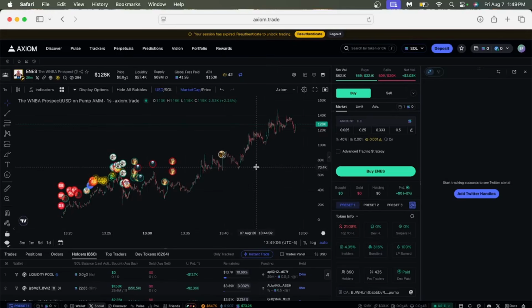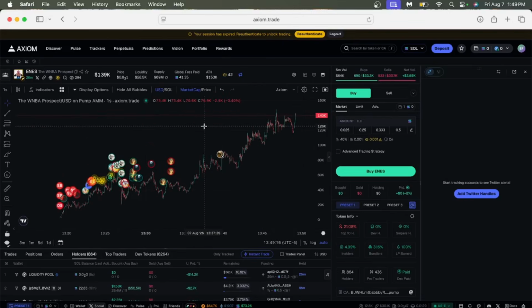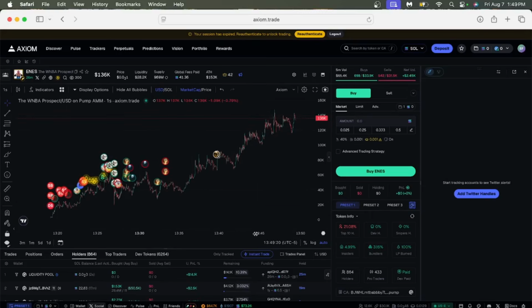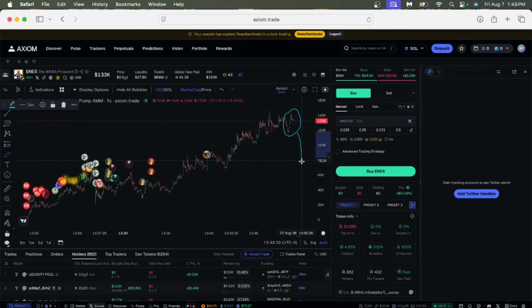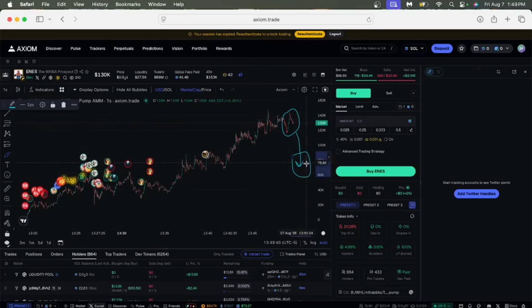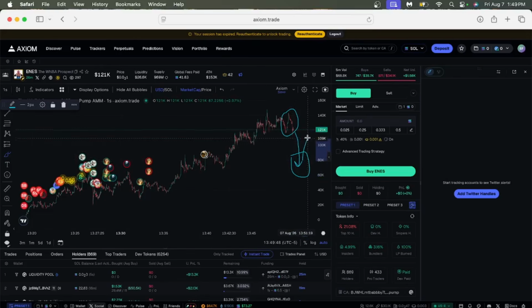So what we're actually looking for on buying on dips is something that goes down 30 to 50% on a good narrative that actually makes sense, where if it went down, you'd want to buy it, right? So let's just give this example real quickly. This price is currently sitting at 134K in this range right here. I want to see the price drop down to around this range. Let's just circle here. I want to see the price somewhere down here, and then I want to buy down there and look for a bounce that will bounce up to maybe here.